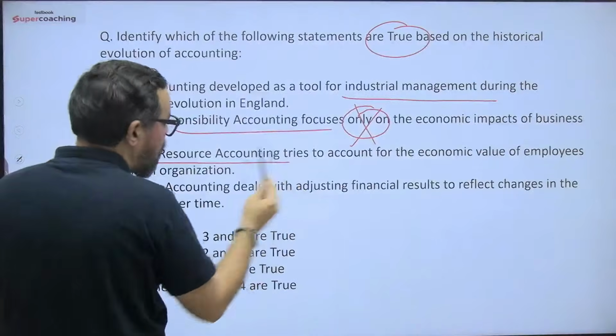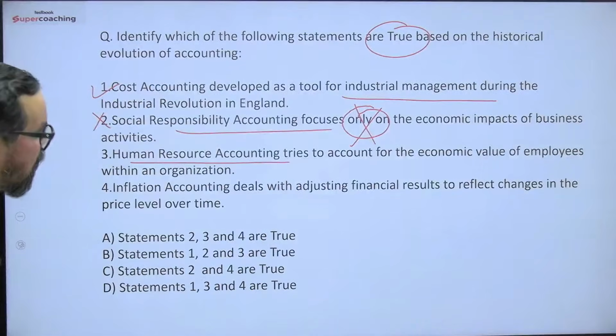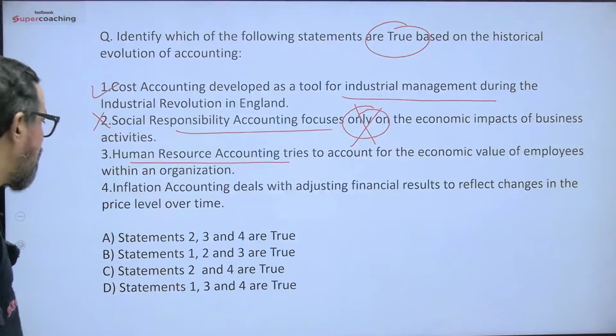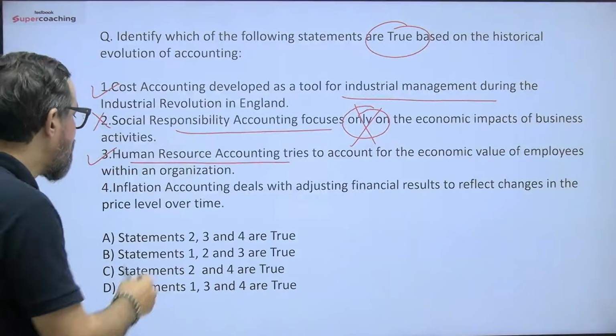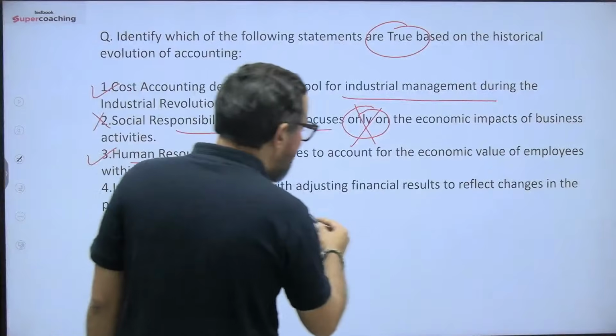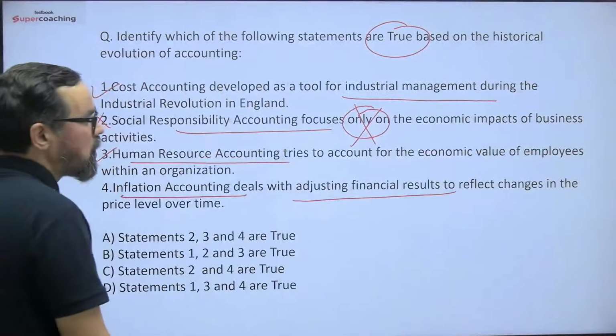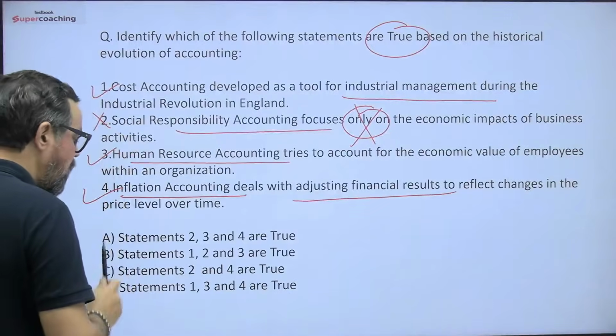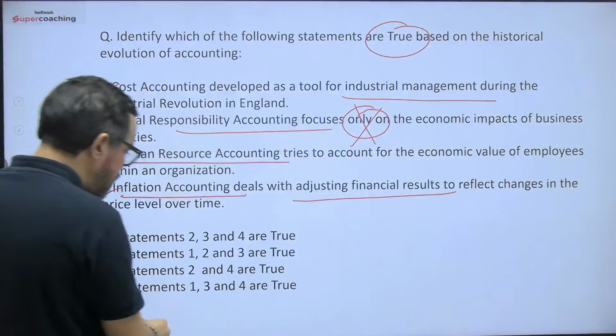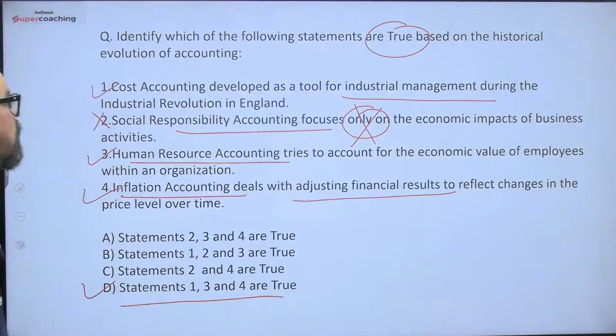Human resource accounting tries to account the economic value of employees within an organization, which is called human capital valuation. Inflation accounting deals with adjusting financial results to reflect changes in the price level over time. So 1, 3, 4 means option D will be the right answer for this particular question.